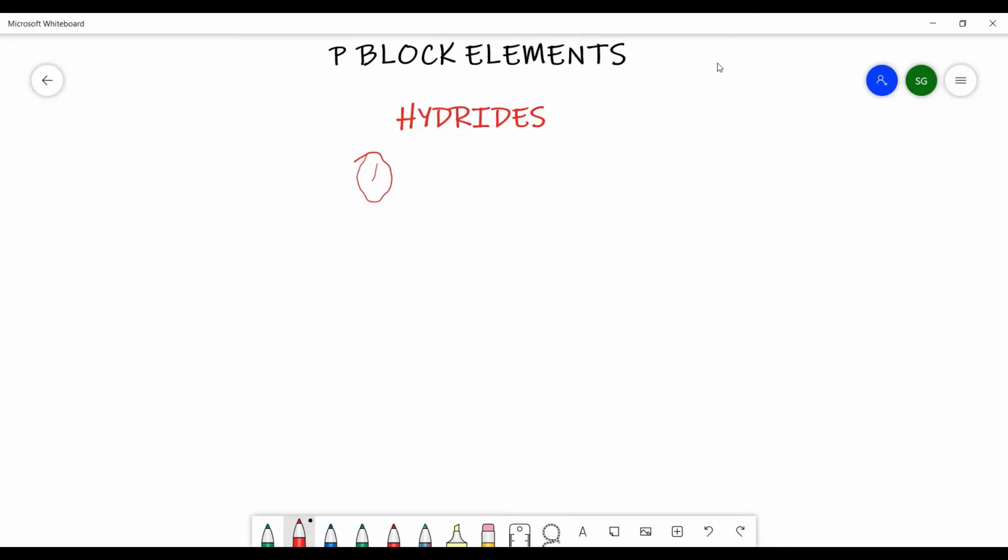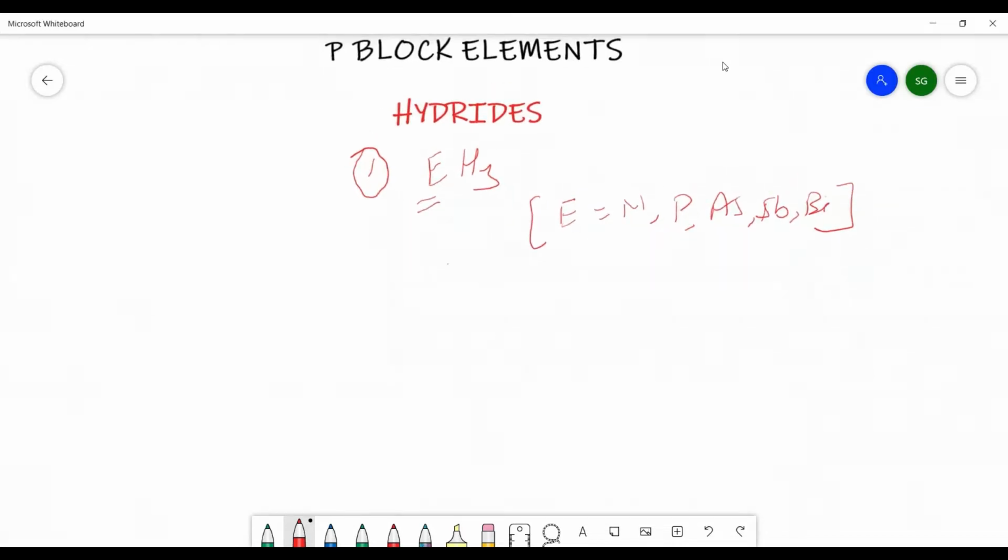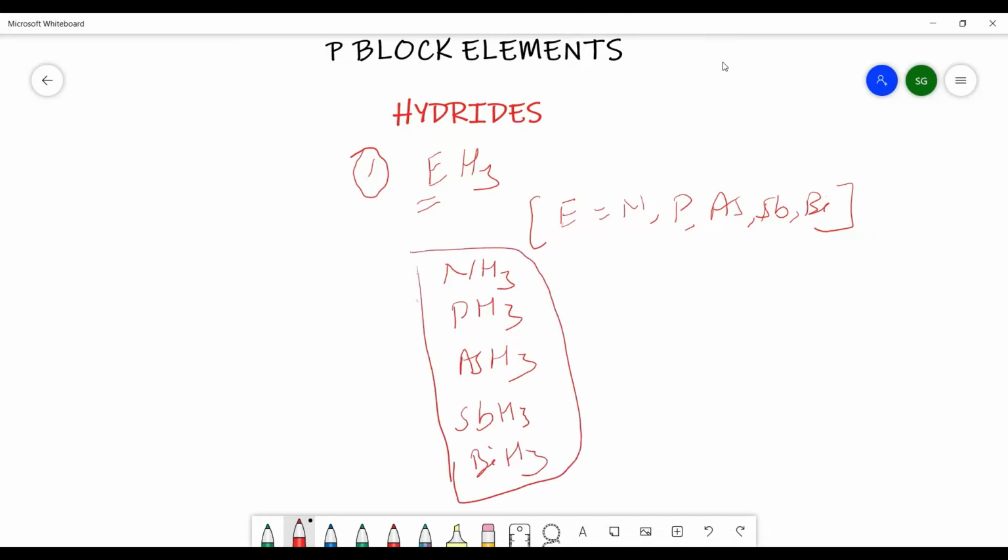They have the general formula EH3, where E is the element. E can be nitrogen, phosphorus, arsenic, antimony, and bismuth. Whenever they react with hydrogen, they will form the hydrides like NH3, PH3, AsH3, SbH3, and BiH3. These are the trihydrides of the nitrogen family.